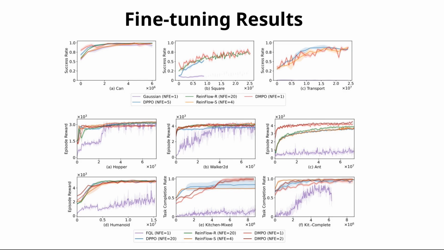Fine-tuning results. When we add RL fine-tuning, the results are striking. On the CAN task, our success rate shoots up to 100%. On transport, the hardest task, we hit 88%. This represents the over 50% boost from RL fine-tuning mentioned earlier. We match multi-step baselines while using only a single step. The Gaussian baseline struggles significantly, proving that our structured MeanFlow policy is essential for effective learning.